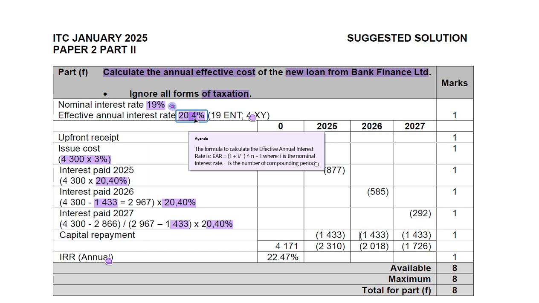So that's how we get to the end of this part, which is part F.